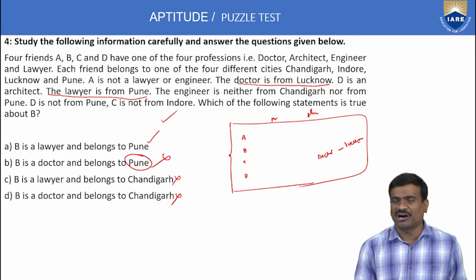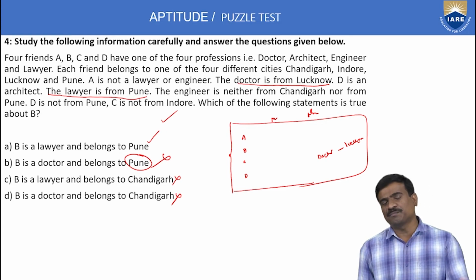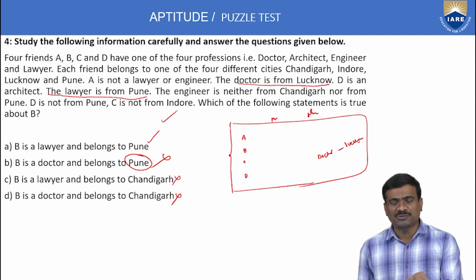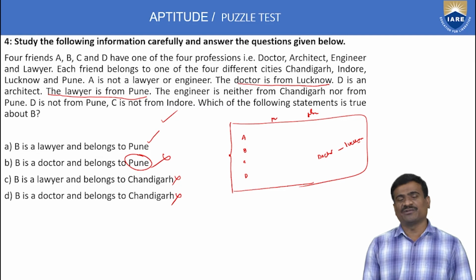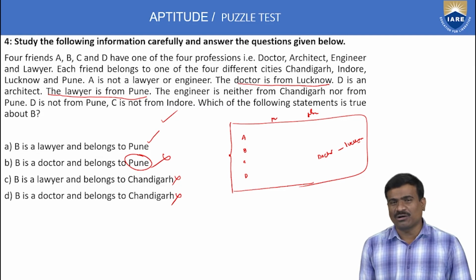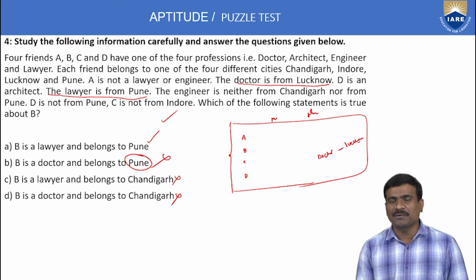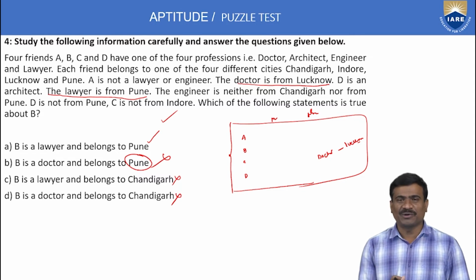Here only option A exists because the lawyer is from Pune. The lawyer is from Pune, so that indicates only option A. Doctor from Lucknow, lawyer from Pune. Using these two statements, only option A is valid. The remaining options are not correct. This is the solution of the fourth puzzle. Easy method. 1 mark type questions are given just to apply the logic of the given statements. That's enough to prepare 1 mark puzzles for placements as well as competitive exams.